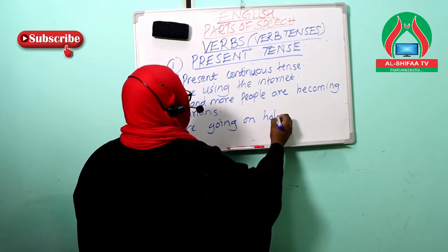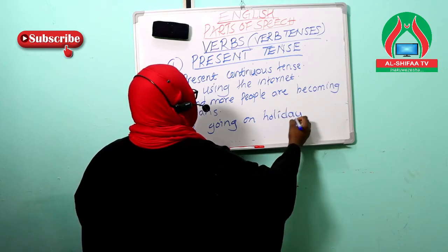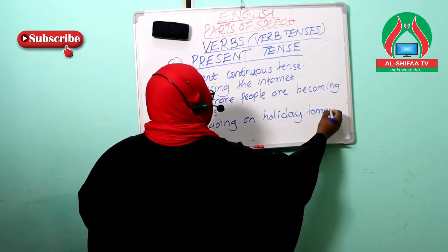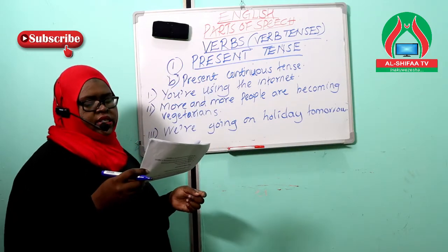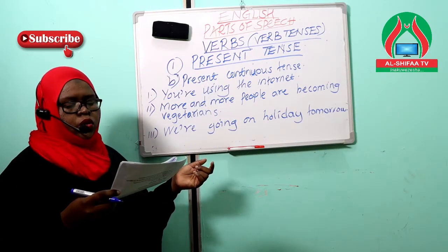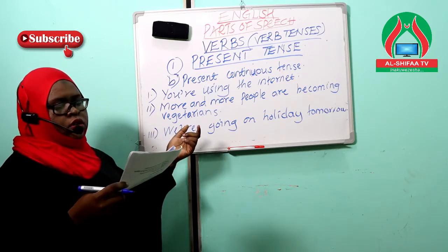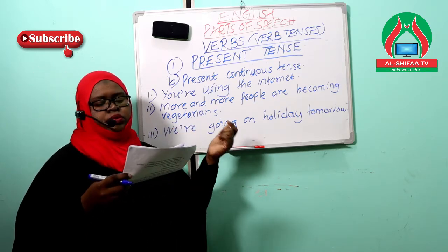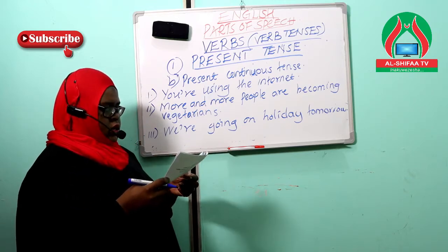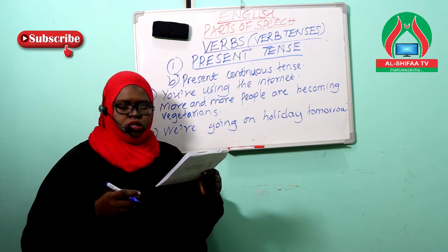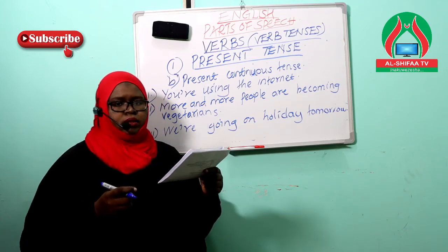We are going on holiday tomorrow. Now, this kind of sentence is showing us an action or an event in the future which has already been planned or prepared. My 4th example, the weather forecast was good, but it's raining at the moment.